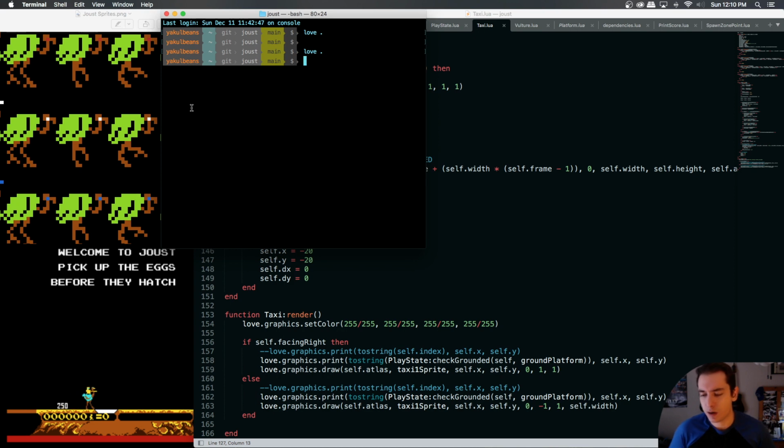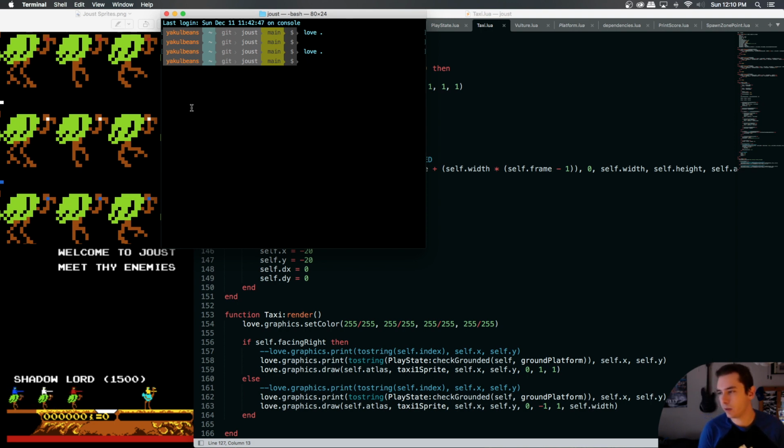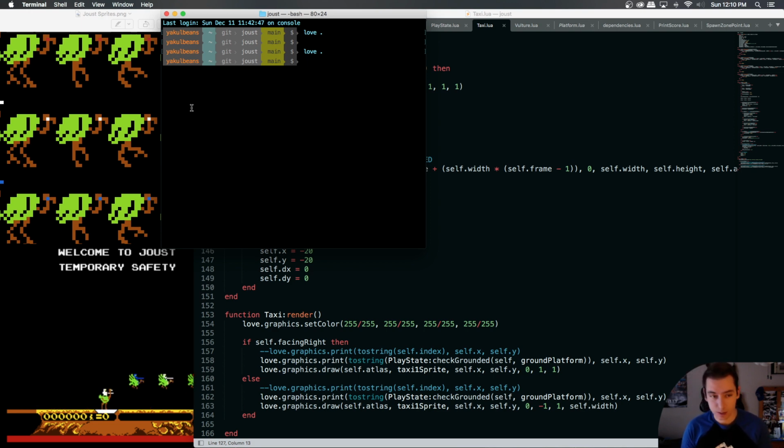How do we check if we're grounded? I think if we do a for loop cycling through the platforms, but we only check if we're not already grounded.